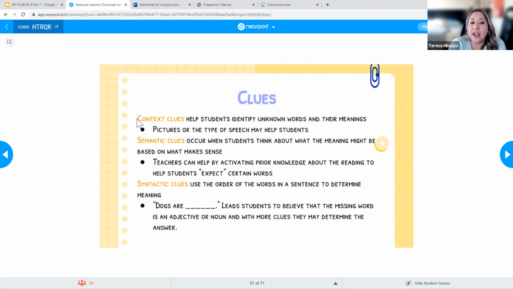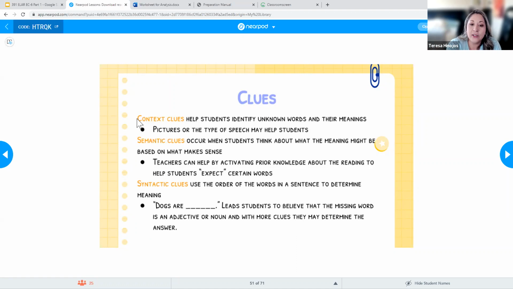One way teachers can help with this is previewing a book. Before you read a story, you look at the cover and ask, what are we talking about? What do you think is going to be in this book? What are some things we might encounter? That way they already have an idea. For example, in The Hungry Caterpillar, I know I'm probably going to encounter a lot of different foods my caterpillar is going to eat. So when I come across a word I don't understand or can't read, I should have an idea that it's some sort of food.